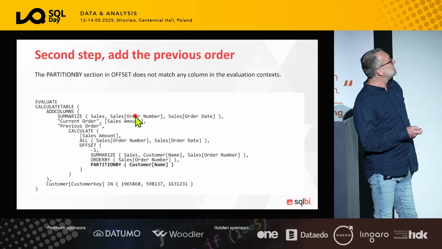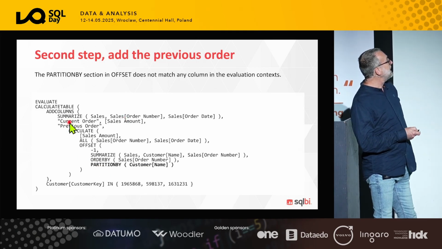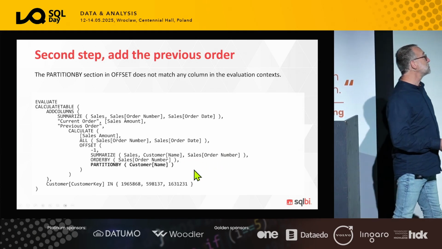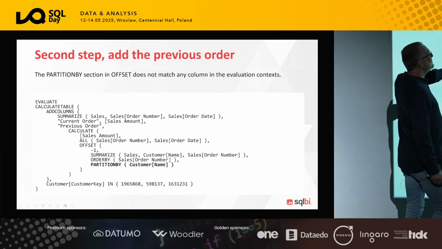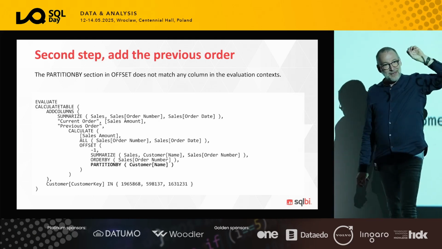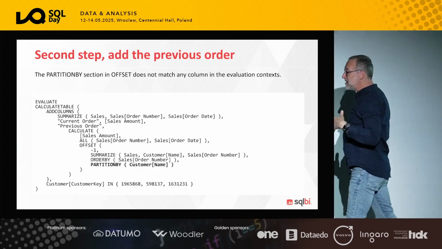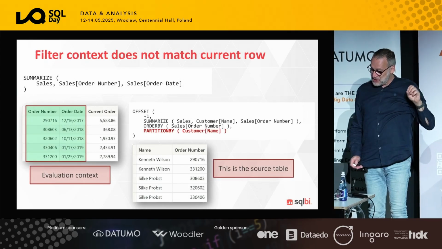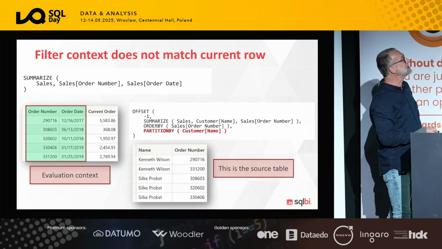The outer summarize contains the order number and the order date and the sales amount. And then I compute the previous order, partitioning by customer name, and customer name does not appear anywhere here. Ordering by order number, it appears there, summarizing customer name and order number. So this offset, all this gigantic part, basically returns the previous order by customer name, even though the customer name is not there. How does the engine solve all this puzzle?